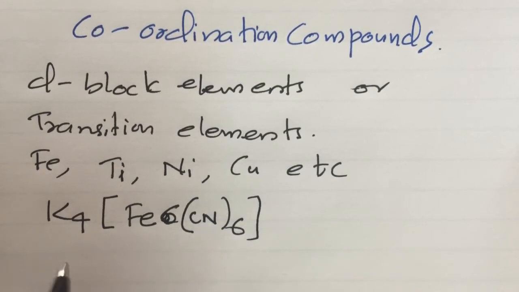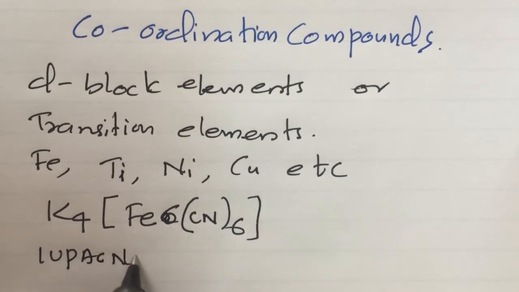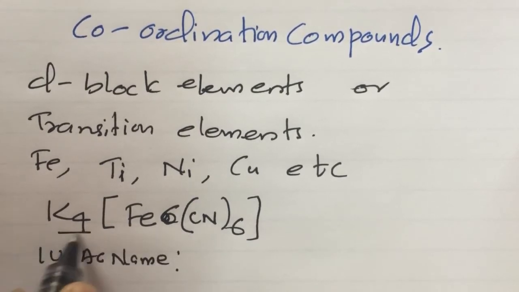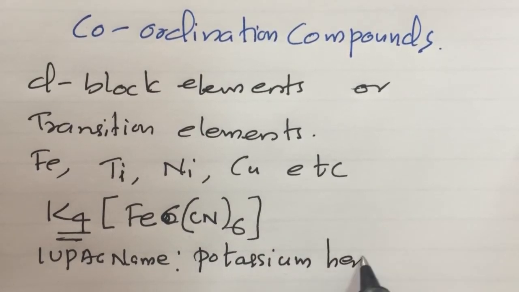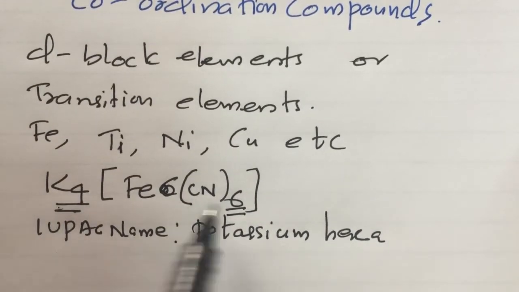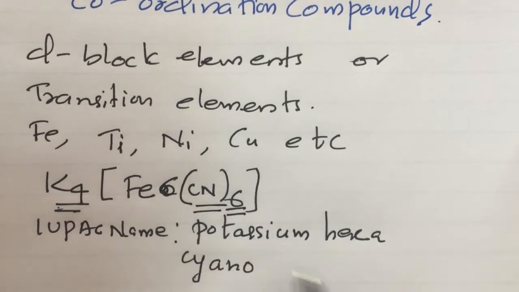And the IUPAC name of this compound is potassium hexacyanoferrate(II).